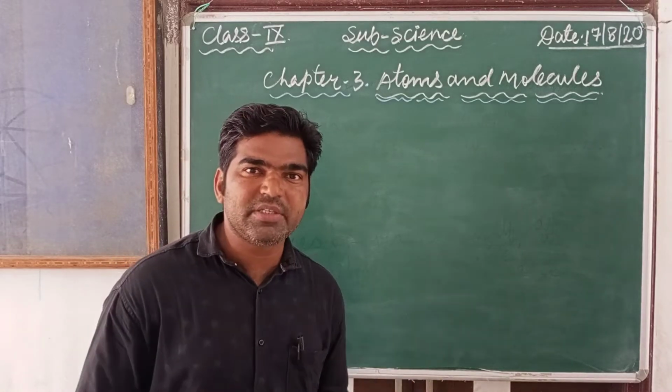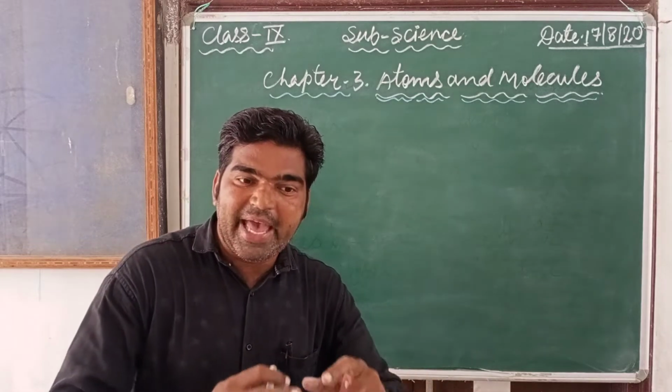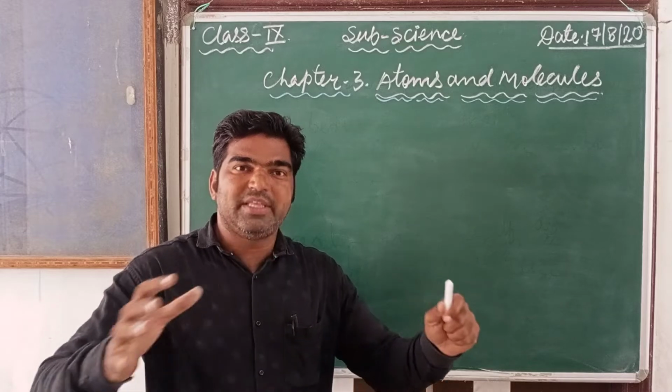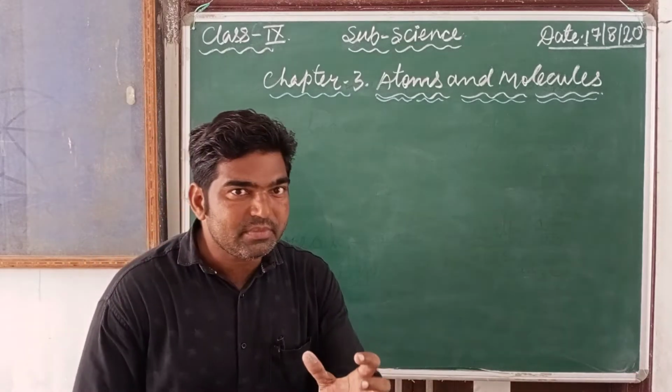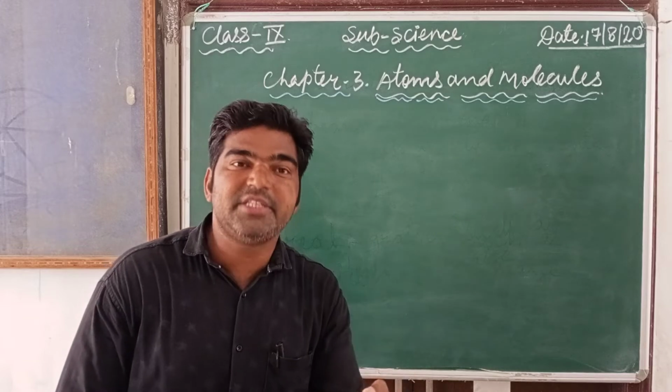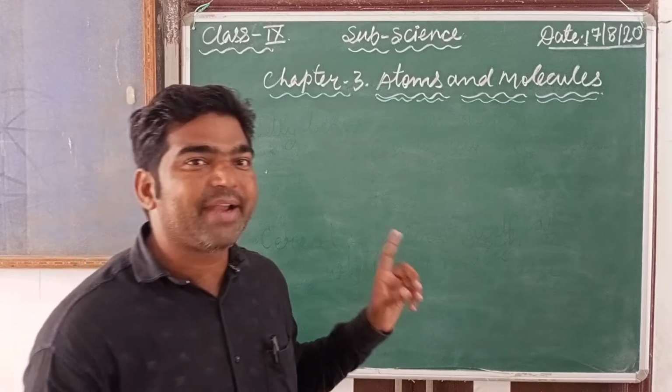All these things are matter. This whole universe is made up of matter, and this matter is made up of small particles called atoms.